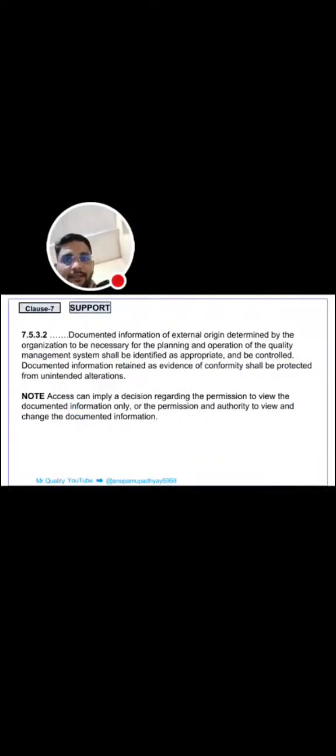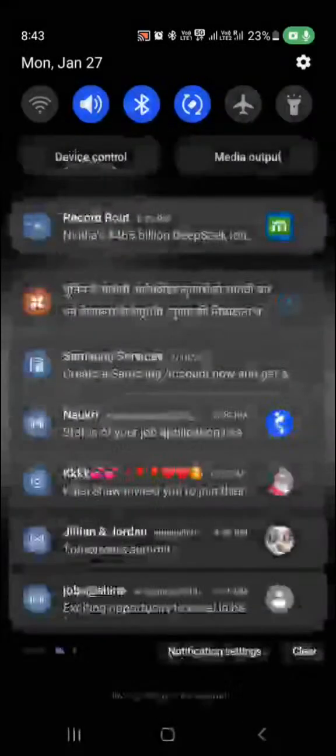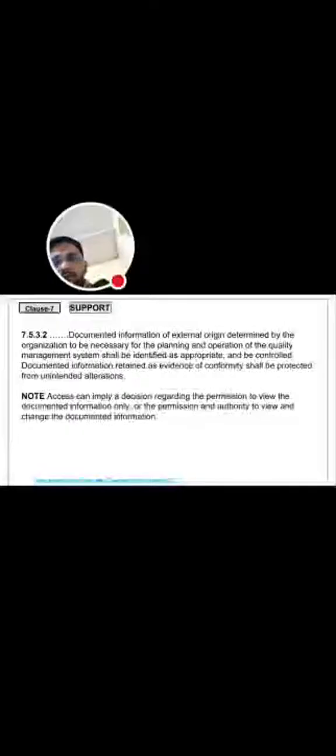Documented information of external origin, determined by the organization to be necessary for the planning and operation of the QMS, shall be identified as appropriate and be controlled. Access can imply a decision regarding the permission to view the documented information only, or the permission and the authority to view and change the documented information.